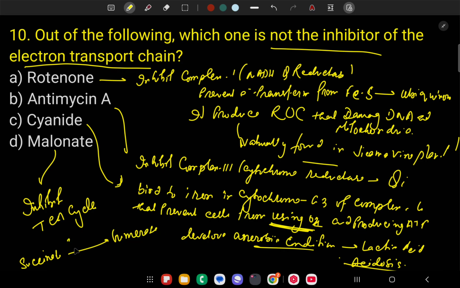The enzyme required is succinate dehydrogenase, which converts FAD to FADH2. This enzyme is inhibited by malonate. So malonate is the one that does not directly inhibit the electron transport chain. The correct answer is D.